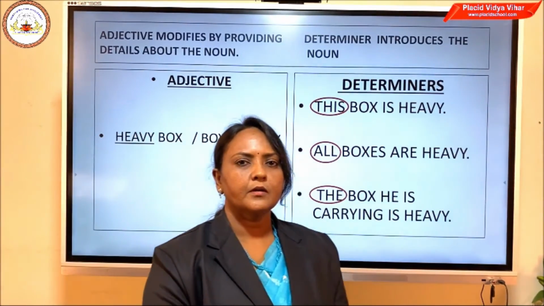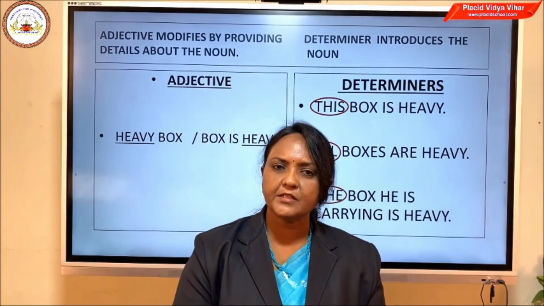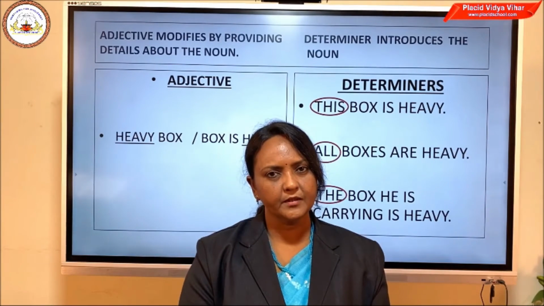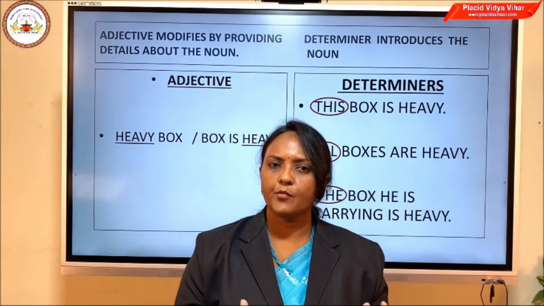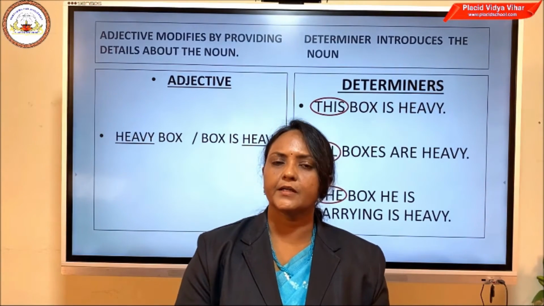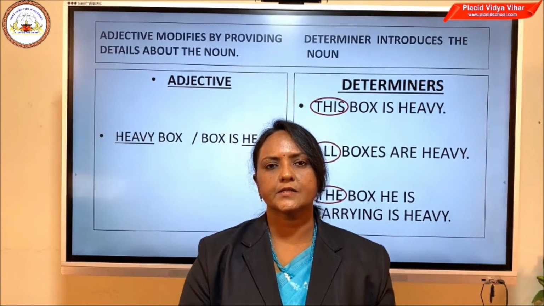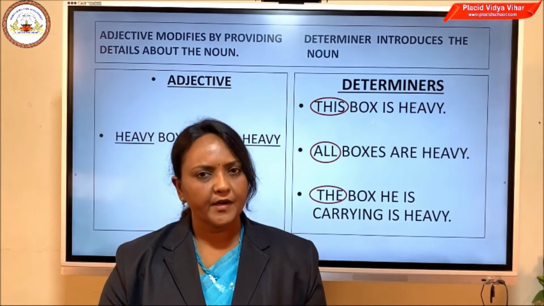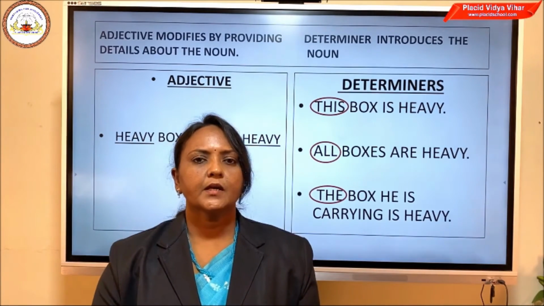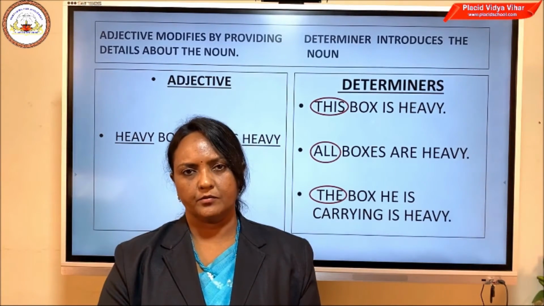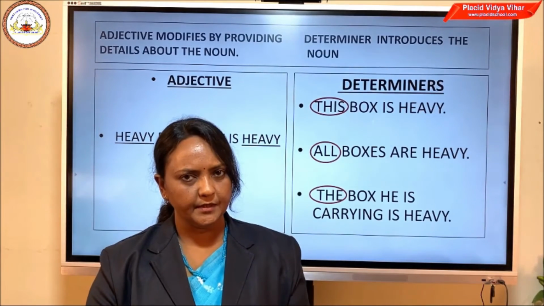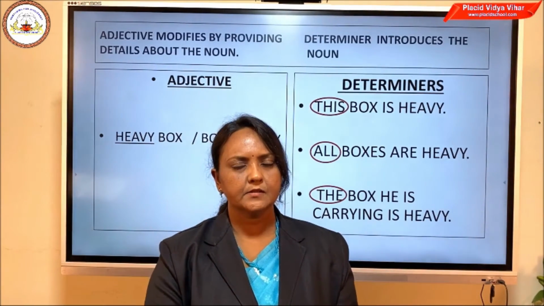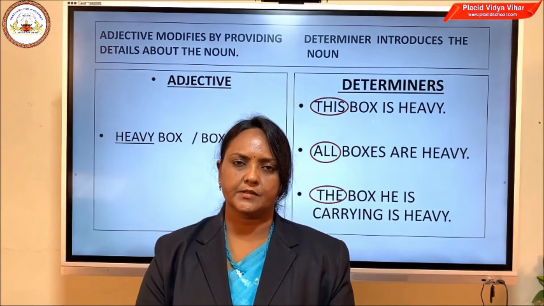So, what is the difference between an adjective and a determiner? Adjective modifies a noun by giving extra details or extra information about the noun, whereas determiner introduces the noun. Hope it is clear. So now you understood what an adjective is and what a determiner is.